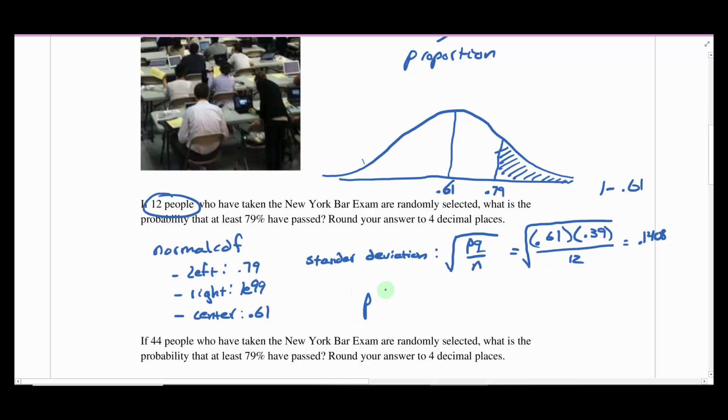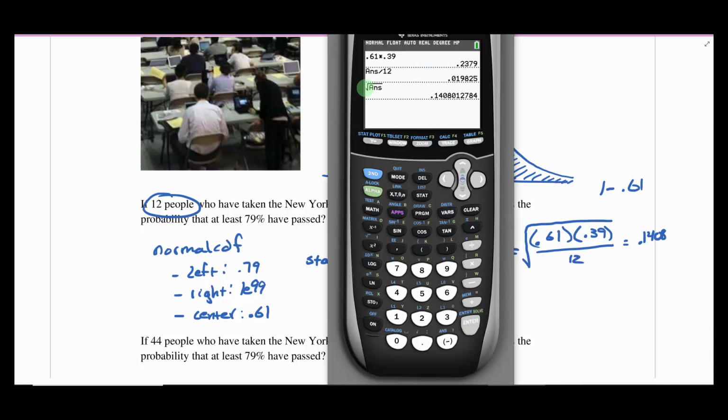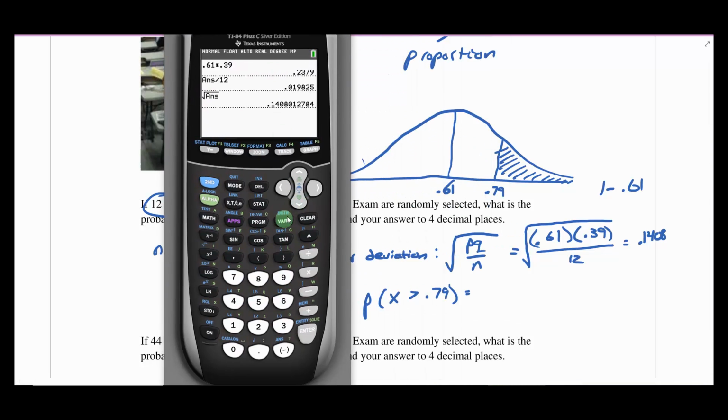So we're looking at the probability that X is greater than 0.79. And so I'll go to my calculator. Let's do that real quick. So we're going to do a normal CDF. So we're going to go second vars, and then normal CDF is option 2. It wants to know the lower. So we said the lower was 0.79. The upper is going to be 1E99.